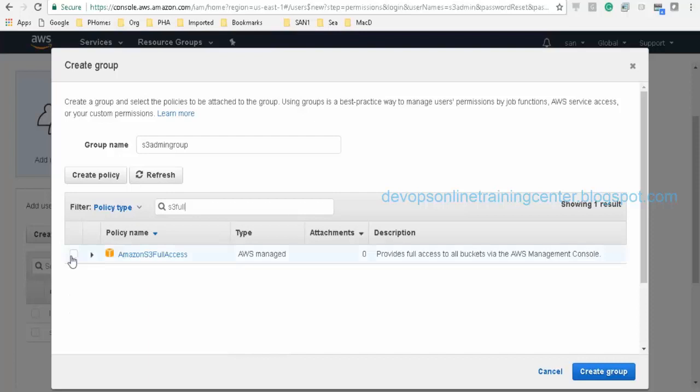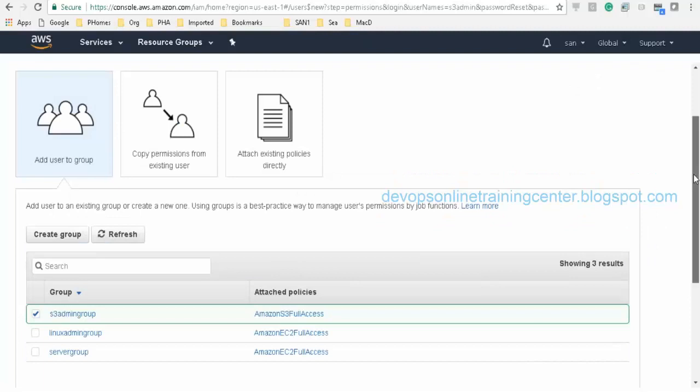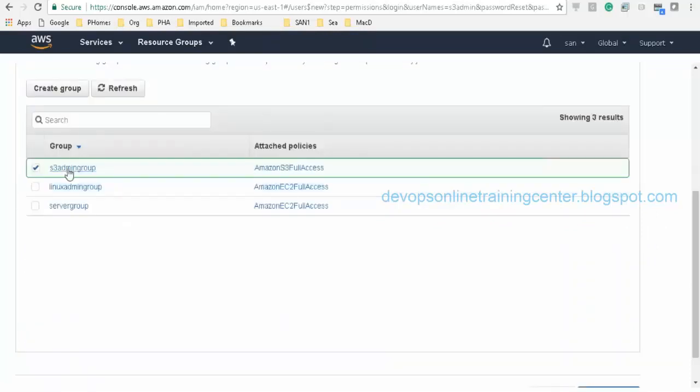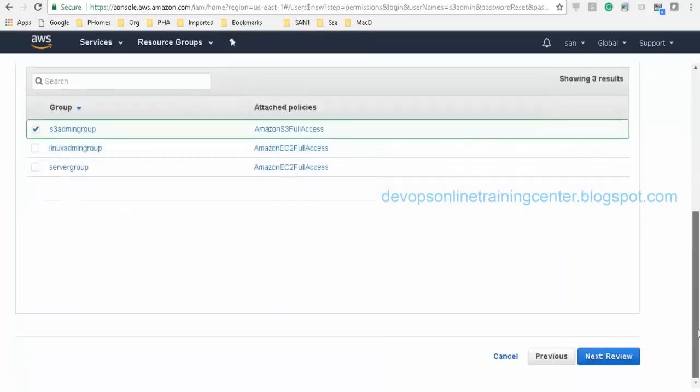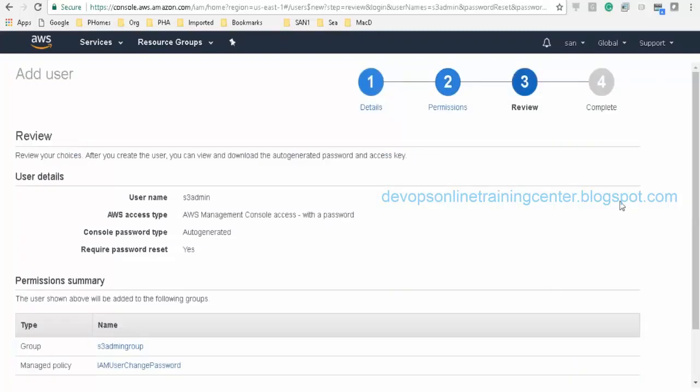Can we check what is defined in the policy, like what are the details? We'll see. There is an option to create a new policy as well. Let us see that once we create this. So a new group is created and we have attached a policy, and then let's say review.